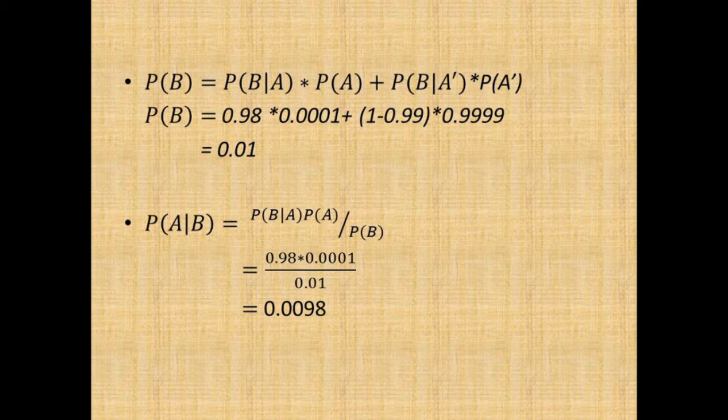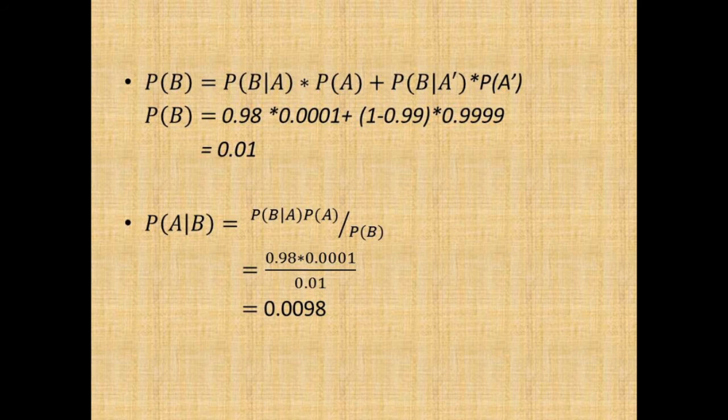So, using the Bayes theorem, we can find the reverse probability, the conditional probability of A given B, that is the person having cancer if the test is positive. Using the formula and putting in the values, we found this probability as equal to 0.0098.